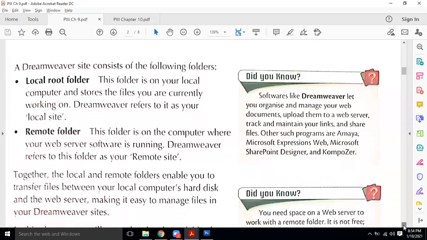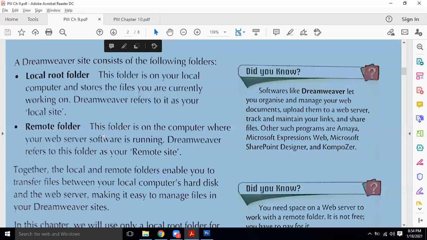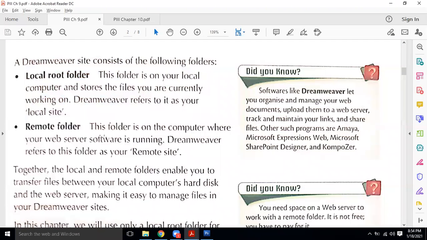These are theoretical questions, and of course such kind of questions will come in your paper. A Dreamweaver site consists of the following folders: local root folder and remote folder. Can anyone differentiate between them? What is meant by the local root folder and what is meant by a remote folder? Please raise your hand, and I want to see multiple hands raised. And I will ask a student who is going to answer it. Only one or two?